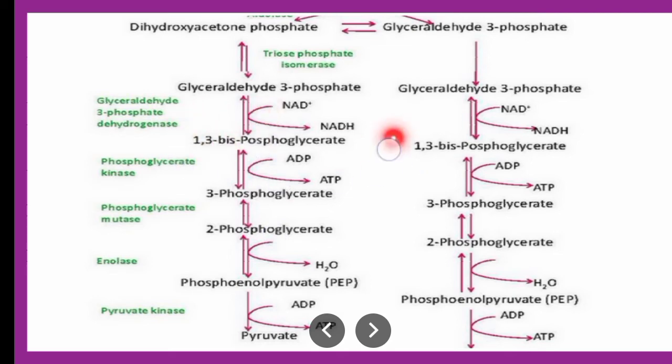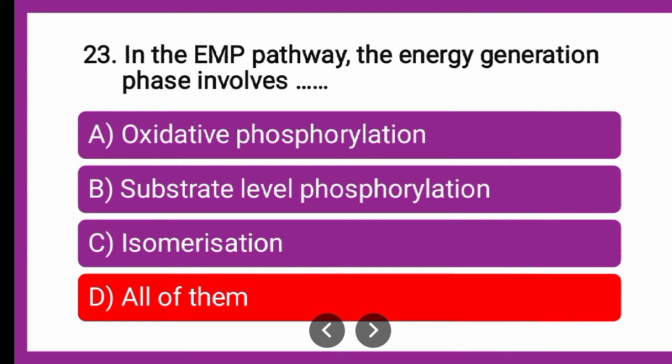And next, if you see the immediate next step, 3-phosphoglycerate forms 2-phosphoglycerate. So this is nothing but isomerization. So these 3 steps are oxidative phosphorylation, then substrate level phosphorylation and isomerization. So the correct answer is all of them.